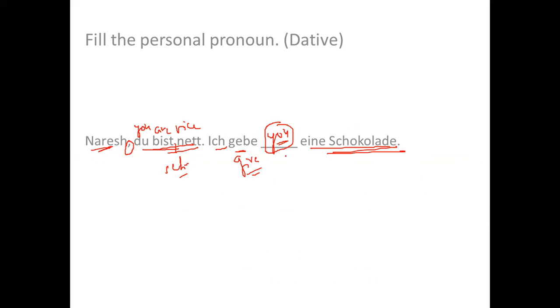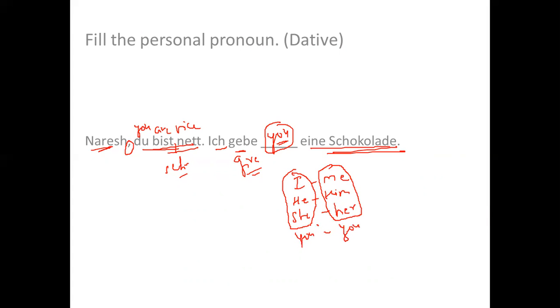But in English, it is easy to identify between I and me. It is easy to identify between he and him. It is easy to identify between she and her, because all these are subject and these are object. But in English, you and you will remain the same. This is subject, this is an object.